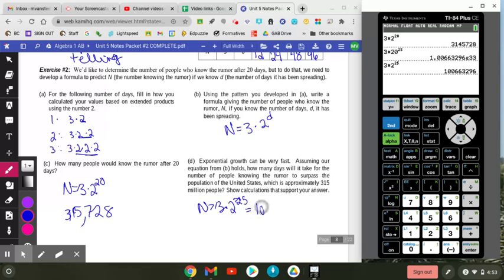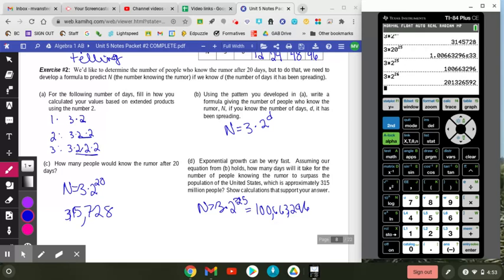So we did 3 times 2 to the 25th, and we got 100,663,296, which is about 100 million. Each day that number doubles, so 26 days should double, and it did. So 3 times 2 to the 26th gives me 201,326,592, which is about 200 million.